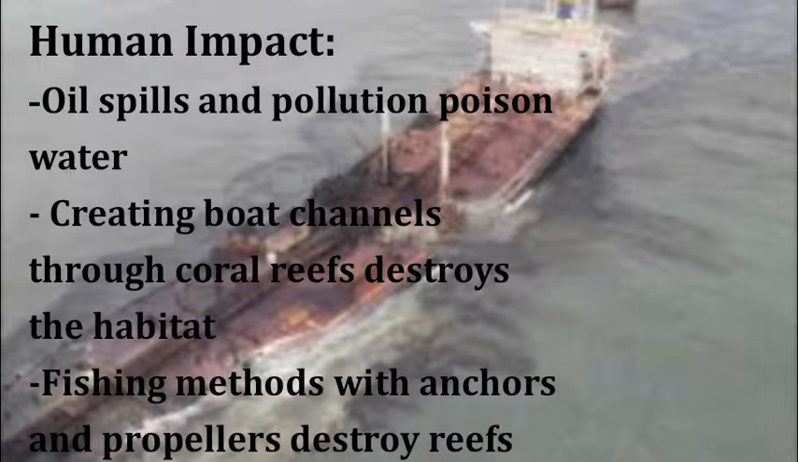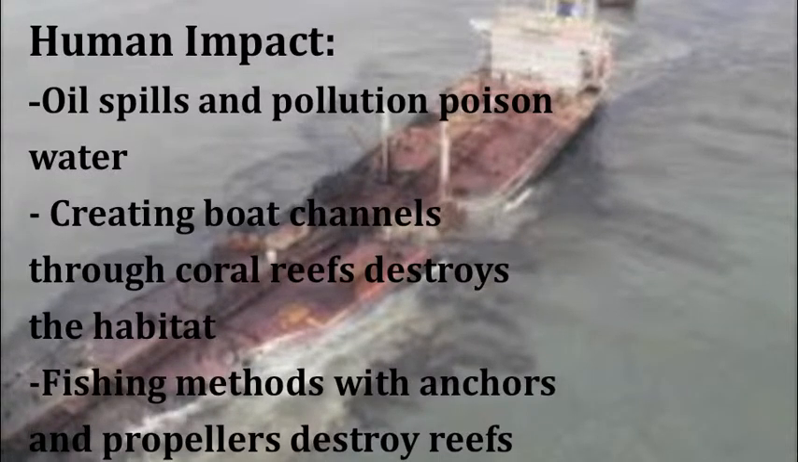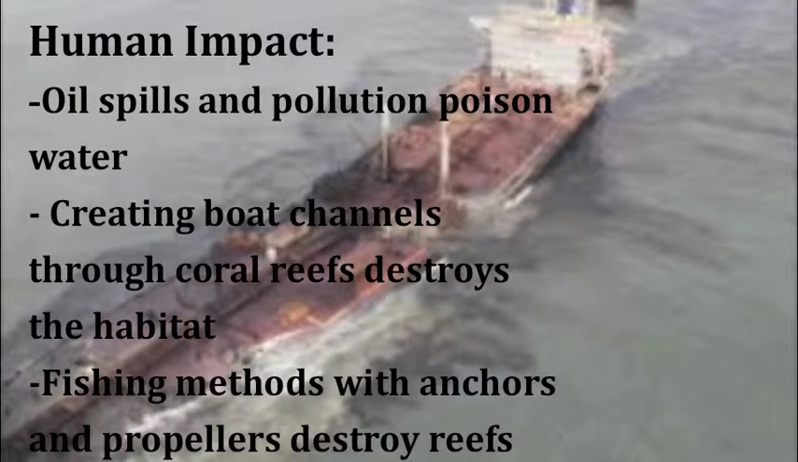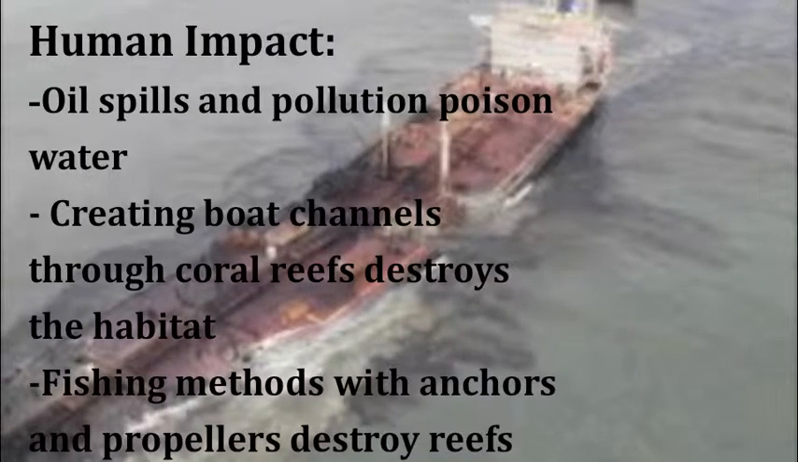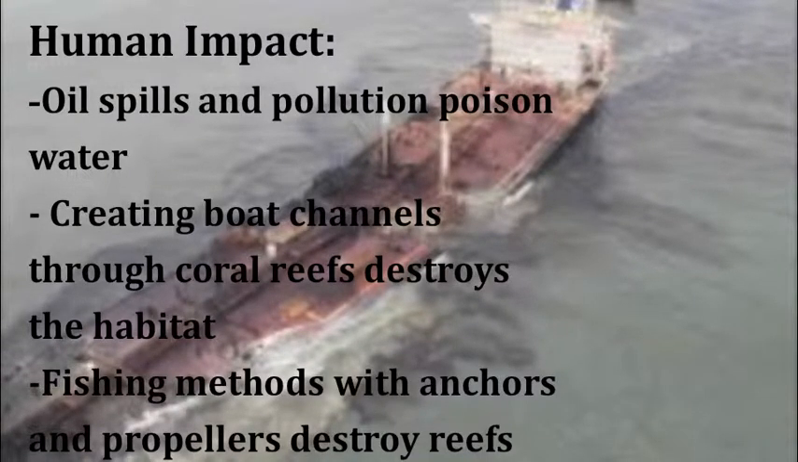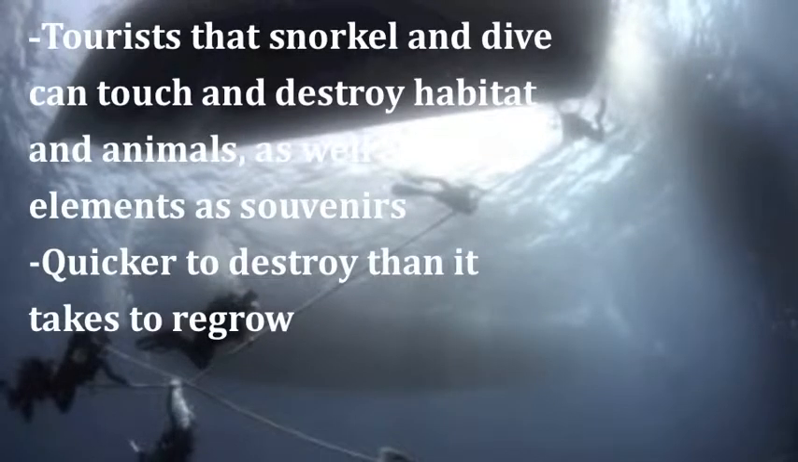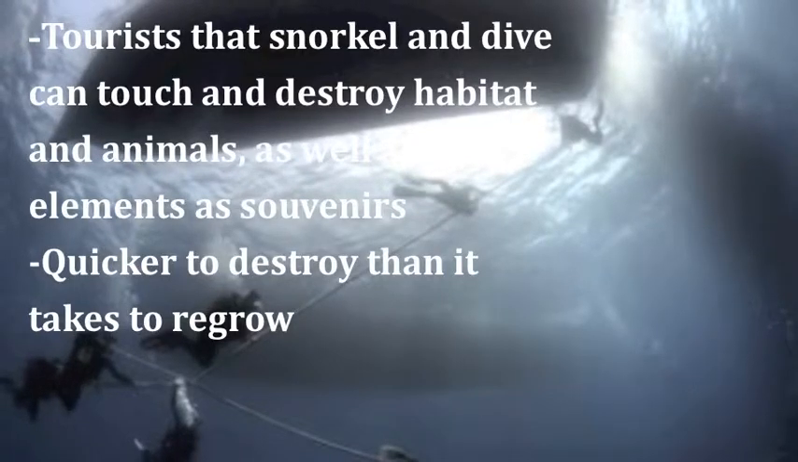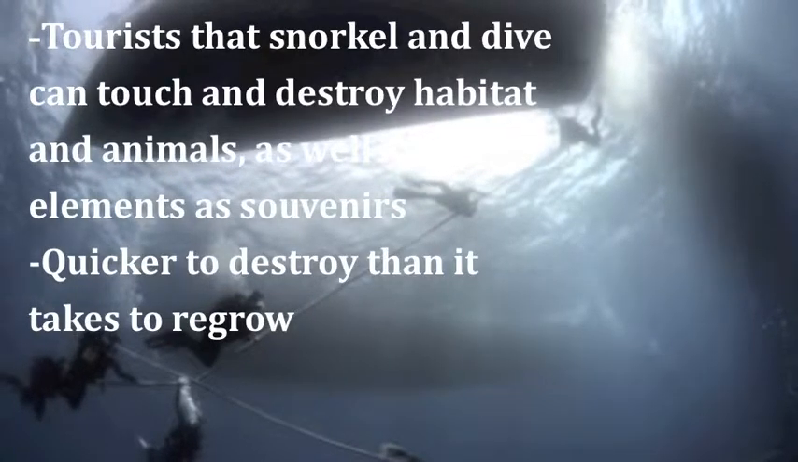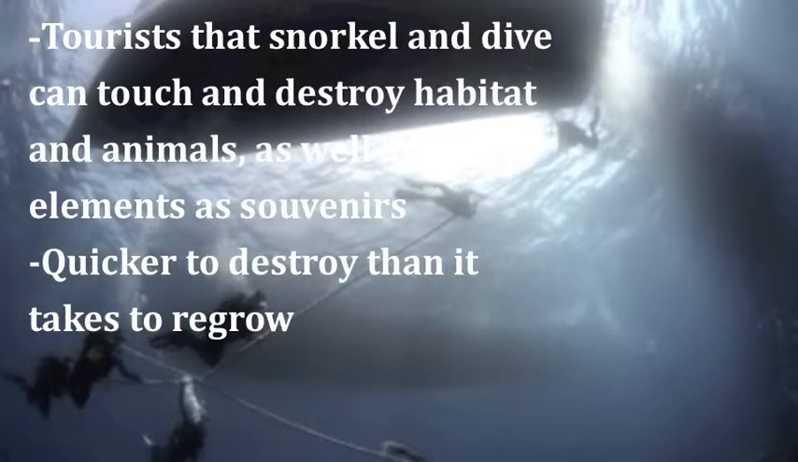Human impact on coral reefs include oil spills and pollution, which poison the water. Humans creating boat channels through coral reefs also destroys the habitat. Fishing methods with anchors and propellers can also destroy reefs. Tourists that snorkel and dive can touch and destroy habitat and animals, as well as keep elements as souvenirs, and the reefs are quicker to destroy than it takes to regrow them.